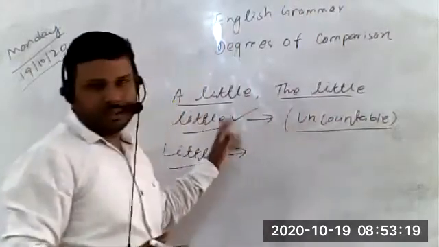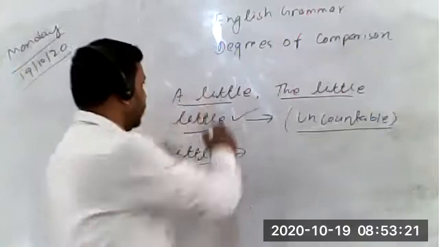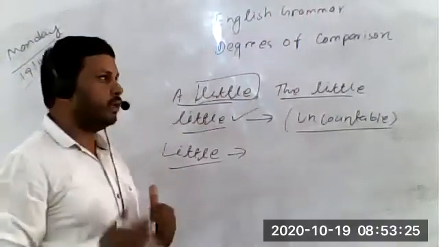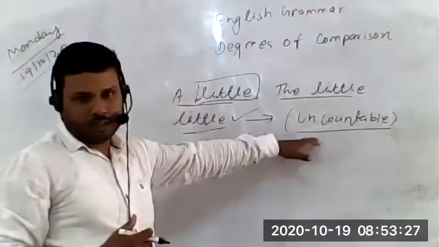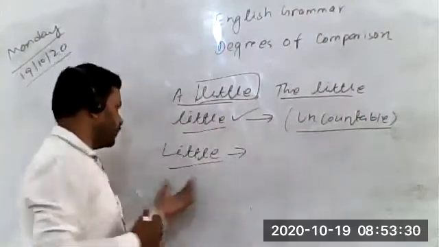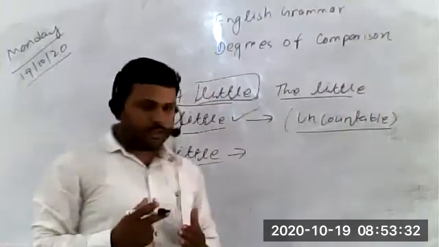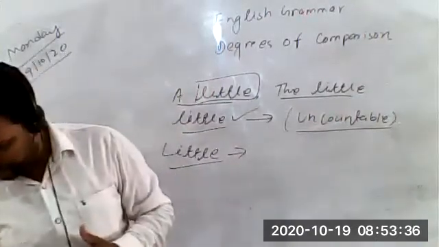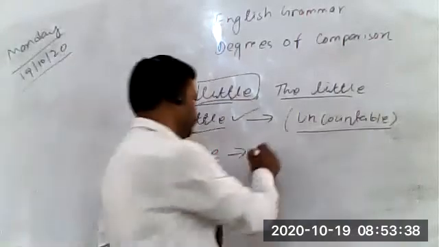So always remember this adjective little, which expresses quantity, not quality, is only used for uncountable nouns. So now let's discuss it. Little is something that is not sufficient, or not much. It's also given in the book. You can see little, not much.